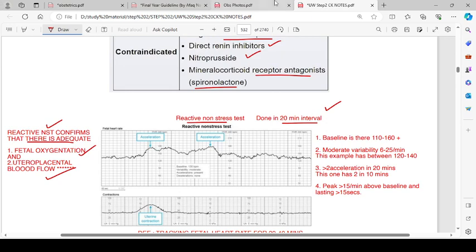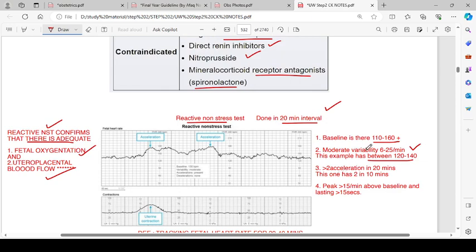Okay, then we have baseline heart rate of 110 to 160. Moderate variability of 6 to 25 per minute. The example has between 120 to 140 variability. What does that even mean?